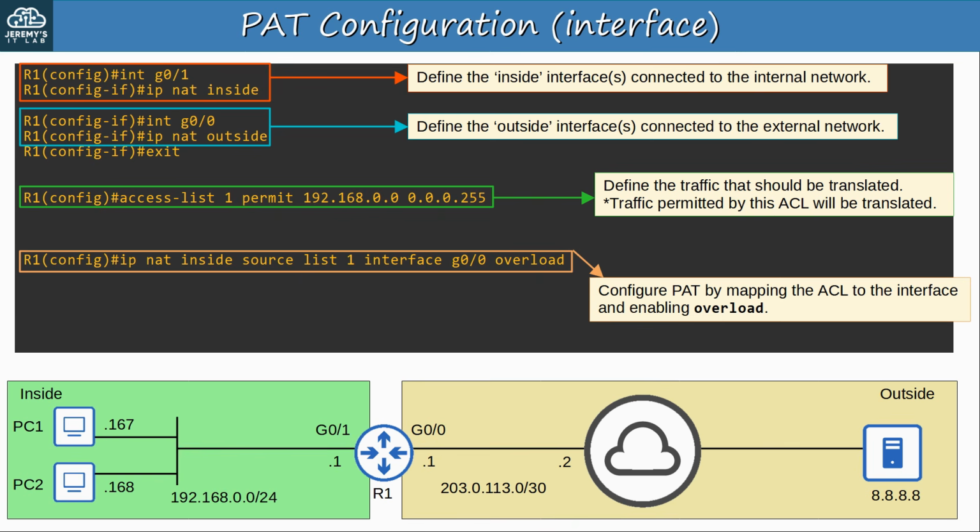Here's the difference with the previous method of configuring PAT. Instead of specifying a pool and then the overload keyword, you specify interface, then the outside interface, G0/0 in R1's case, and then overload. So, R1 will translate the source IP address of packets from 192.168.0.0/24 to the IP address of its G0/0 interface, 203.0.113.1. It will also use a unique source port number for each traffic flow, so it can keep track of them, and multiple internal hosts can share that single IP address.